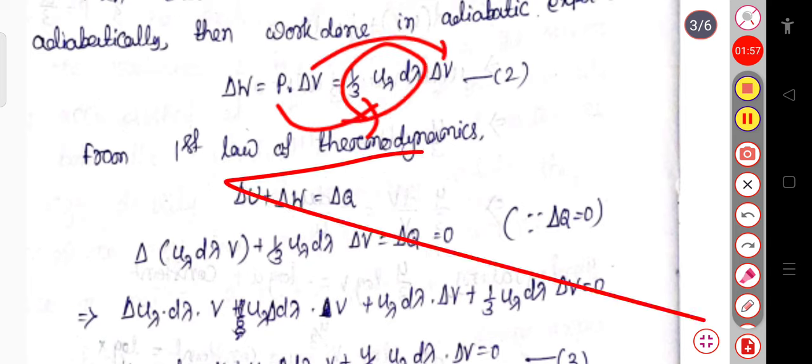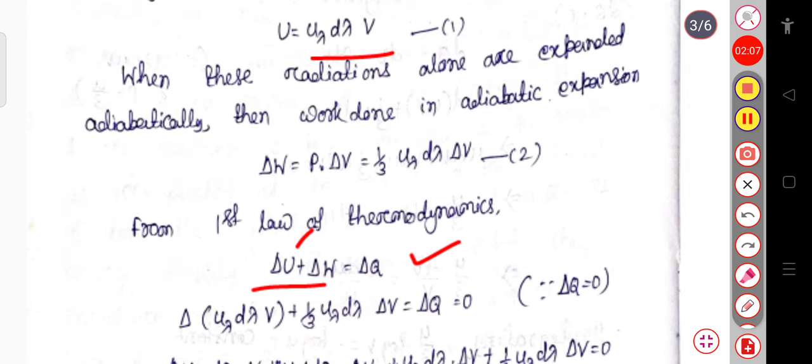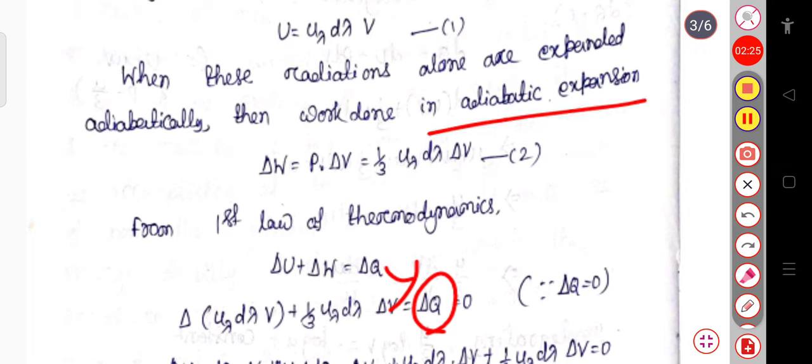Again from the first law of thermodynamics, we can apply delta U plus delta W equal to delta Q. In place of U, we write u lambda d lambda into V, plus delta W which is 1/3 of u lambda d lambda into delta V, which is equal to delta Q. Here we are considering that the system is in adiabatic expansion.